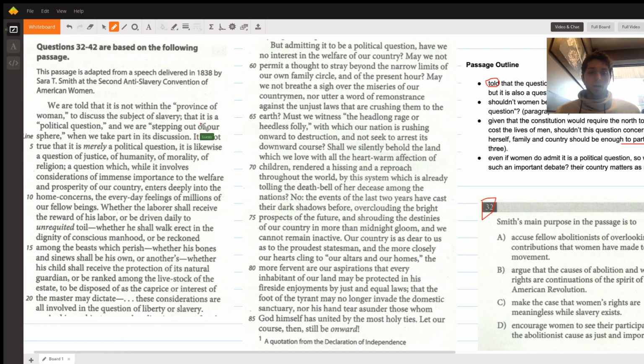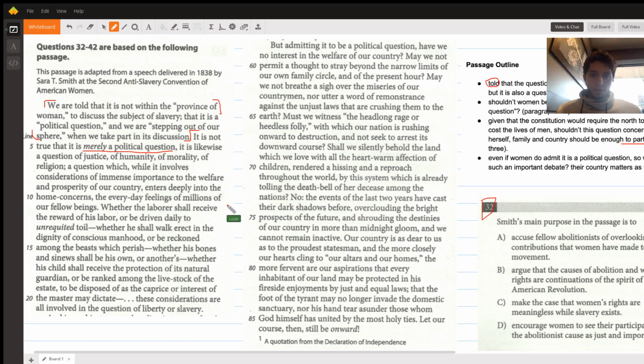It's a pretty long introductory paragraph, so it's hard to read, but we want to be able to break it down into structure. This is the "they say, I say" structure. We are told that it is a political question, basically, that this is only a political question. Then she says it is not true that it is merely a political question. Instead, it is a question of all these things.